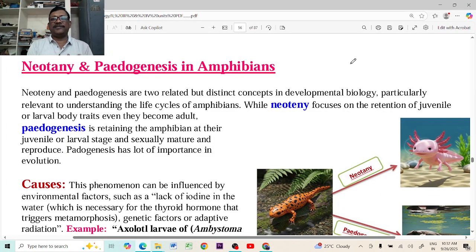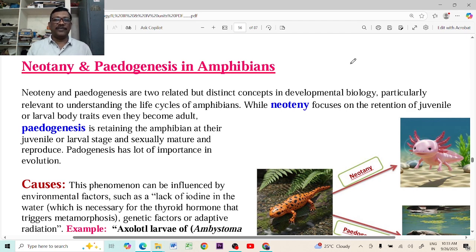Neoteny and paedogenesis are two very important topics in amphibians, and not only in amphibians, but also in the echinodermata, hemichordata and protochordates. Due to neoteny and paedogenesis, all the vertebrates evolved on this earth. Larval stages evolved as different populations instead of adult organisms. We will discuss neoteny and paedogenesis and the differences between them. Then we can understand the evolutionary significance of larval stages evolving as different species of organisms